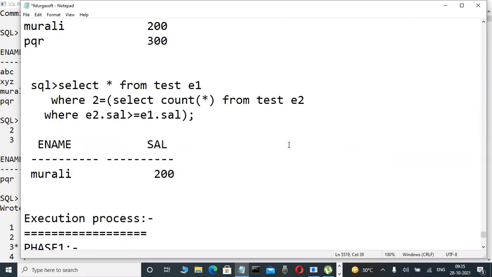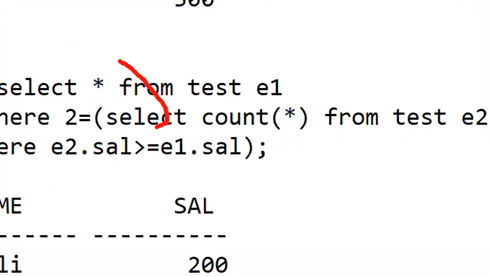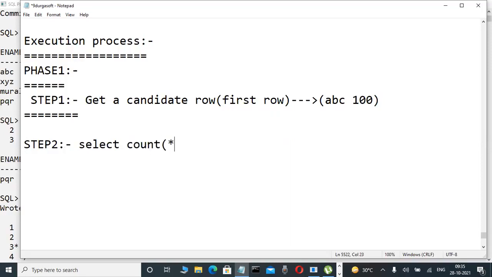Okay. Now control goes to where? Same as in the non-correlated case, the second step is, control goes to the child query. The child query is executed next. First the candidate row, then the child query is executed. Now check it out, step 2. Here the child query is executed. What is the child query? Don't write it here. SELECT COUNT(*) FROM the test table. Just observe it here.